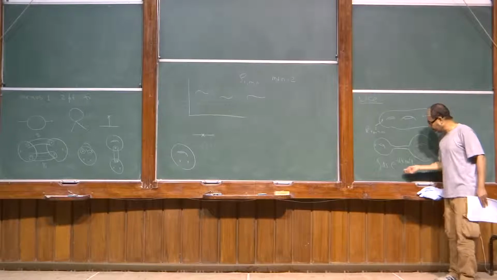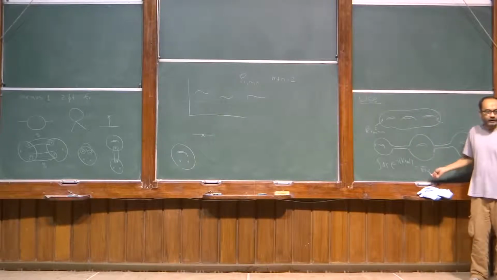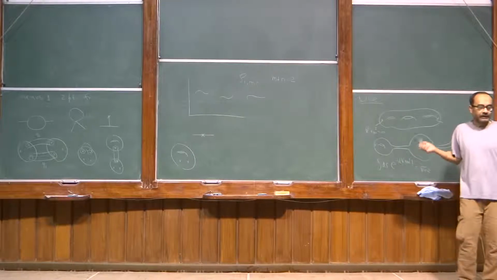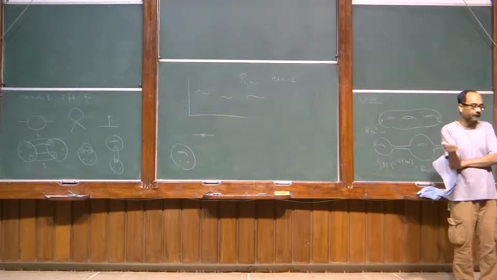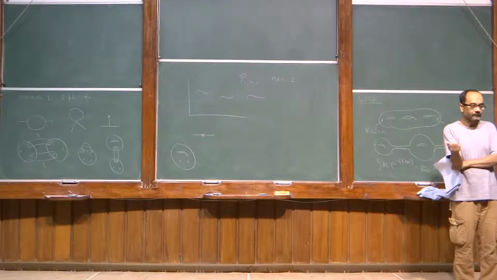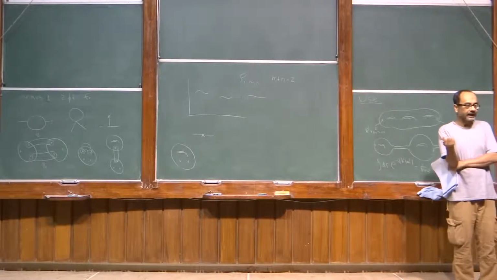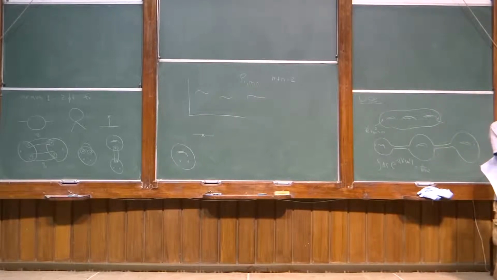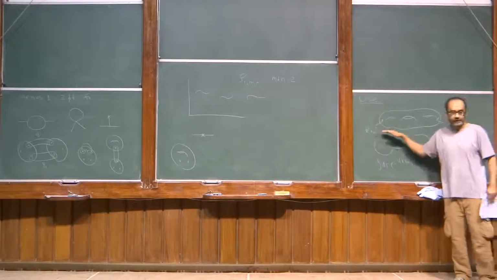So even in field theory, this 1 over k square plus m square is 0, which means that even if you do analytic continuation, you will find that you are actually sitting on top of a pole. You really have a 1 over 0. And you don't see that you are sitting on top of a pole because in a conventional Polyakov formulation, you cannot go away from k square plus m square equal to 0.